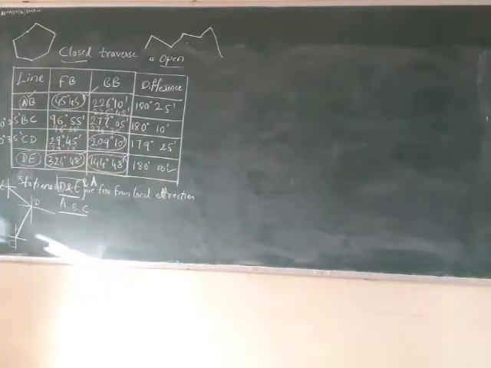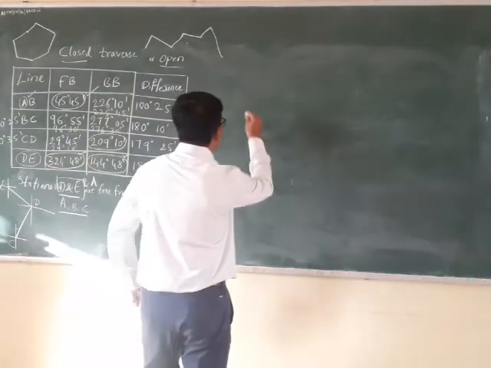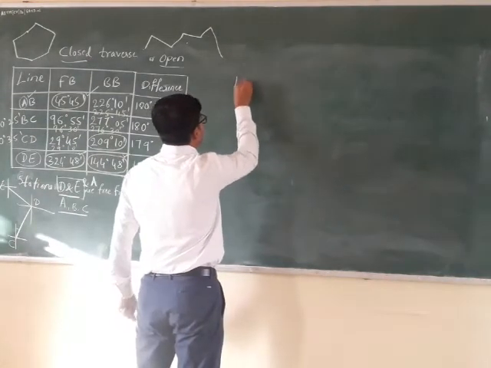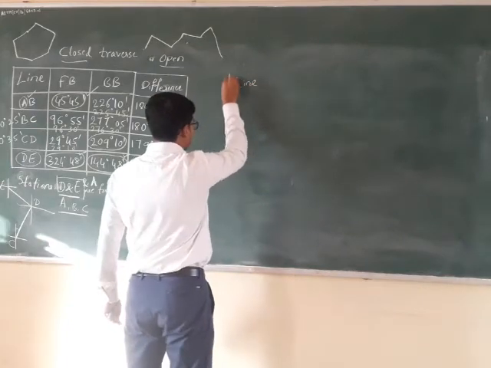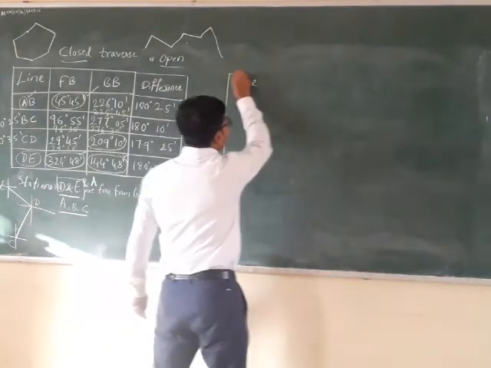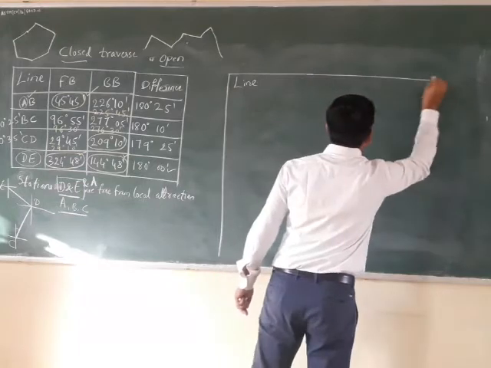Let me just verify whether the video is running properly or not. Yes, it is. I hope you are able to see the numbers written over there. Now, here I am going to show you how the problem is to be solved. You need to have a table.